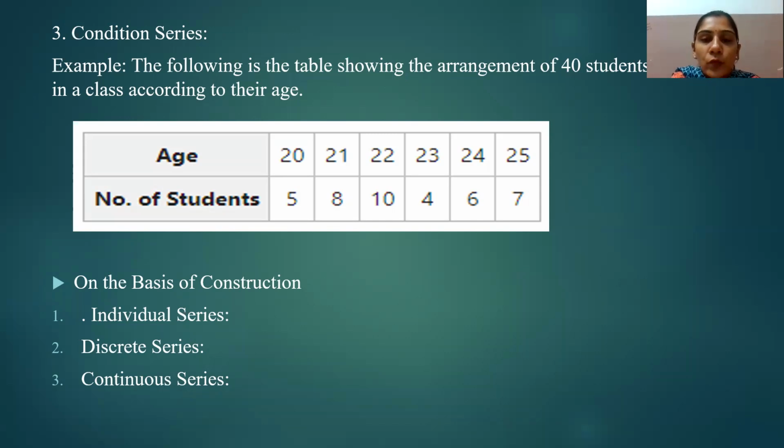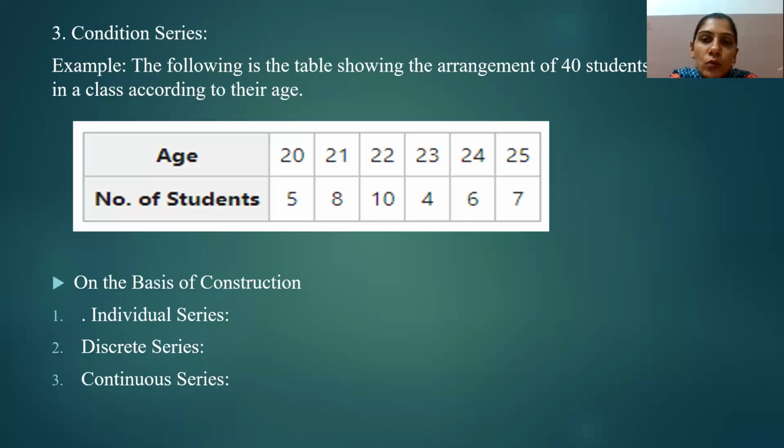The condition can differ from requirement to requirement, as you can also arrange 40 students in a class according to their height or weight. When we apply this type of condition to data, that data is called condition series. In this example, age and number of students are given. There are six ages: 20, 21, 22, 23, 24, and 25. We have identified the number of students in the class on the basis of their age.